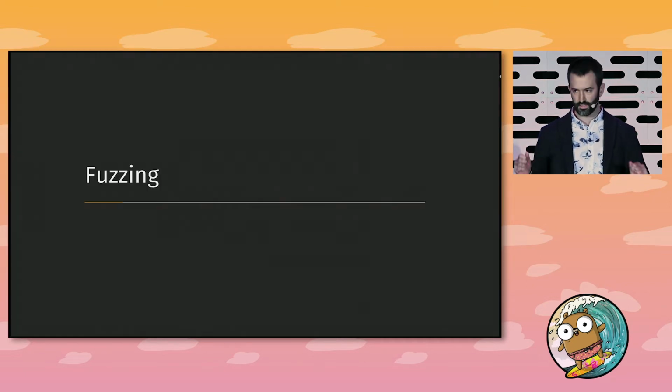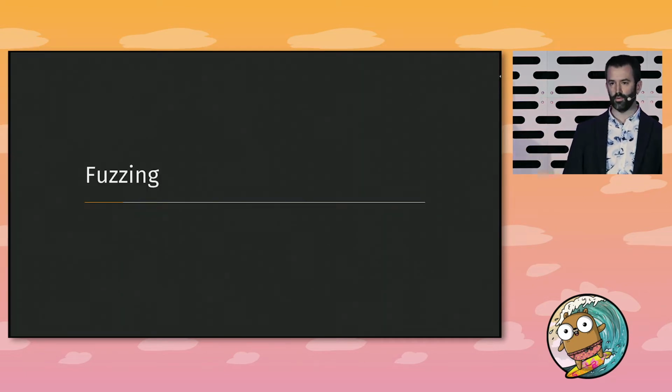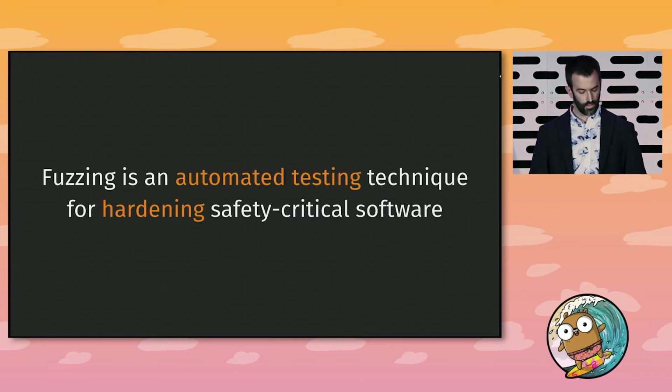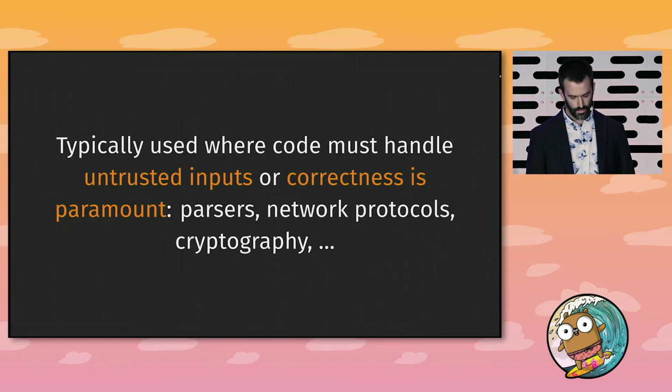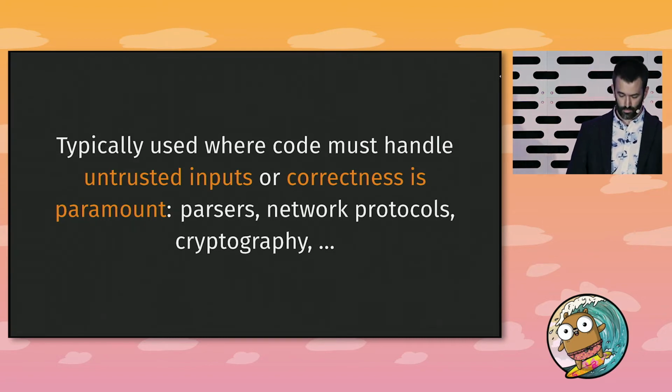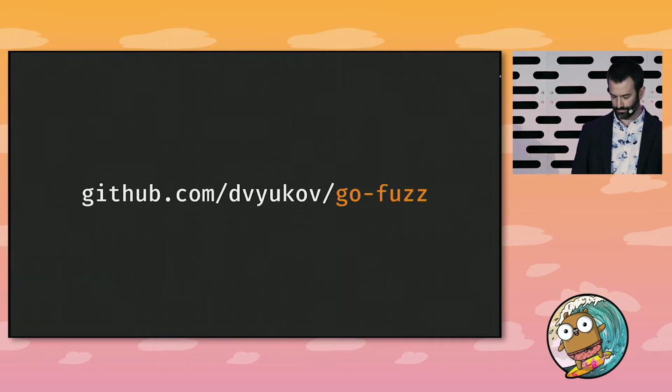You might also remember that we have one of the world's foremost experts maintaining Go's crypto, so everything's okay, but we can also help by testing it ourselves. And fuzzing is a great technique for this kind of thing. It's an automated testing technique for hardening safety-critical software, usually used where your software handles untrusted inputs, where correctness is paramount, so parsers, network protocols, and cryptography are common.